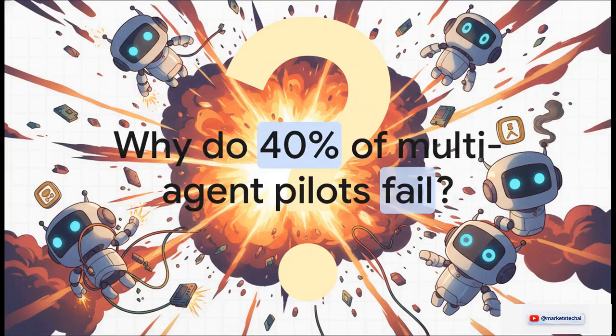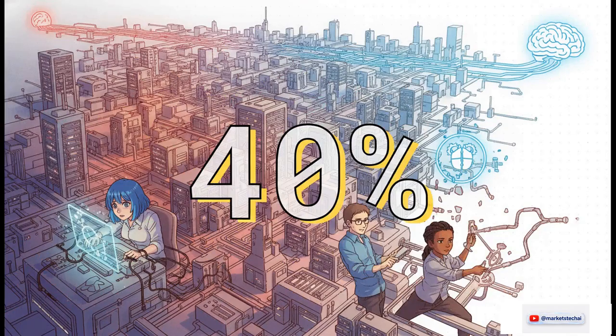Let's talk about the elephant in the room. Why is it that such a massive percentage of multi-agent systems completely crash and burn within their first 6 months in production? Seriously, 40%. Look, if you're feeling total framework fatigue right now, or you're wrestling with the chaotic reality of pushing AI agents into production, this number should instantly validate your pain.